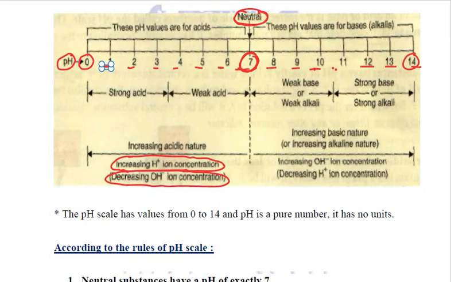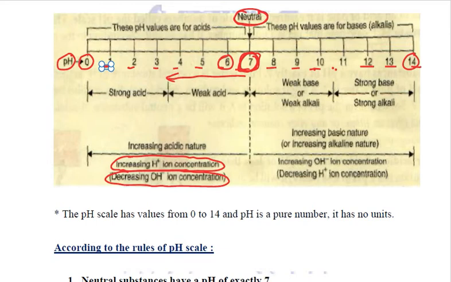And because pH is the log of hydrogen ions, the pH value, being inversely proportional, will decrease. So if 7 is the pH value, it is neutral. But if it decreases from 7, right, we added a small amount of acid, hydrogen ion concentration increased, and the pH value will decrease.